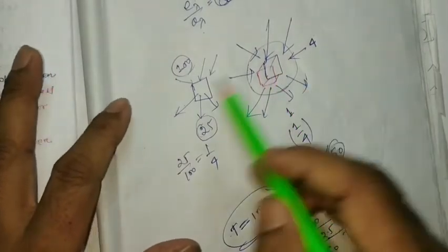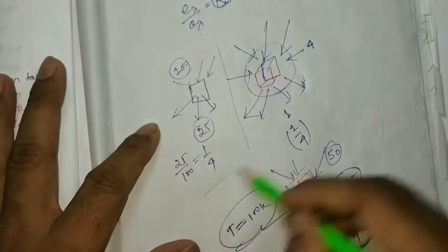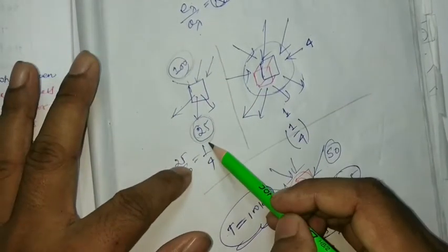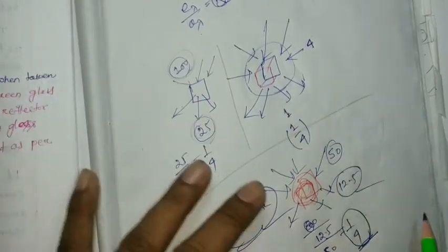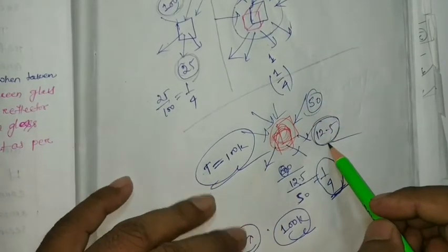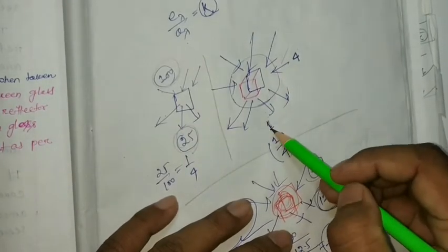Here, whatever we have discussed in the different examples: this material absorbed 100, emits 25. This material absorbed 50, emits 12.5. This material absorbed 4, emits 1.